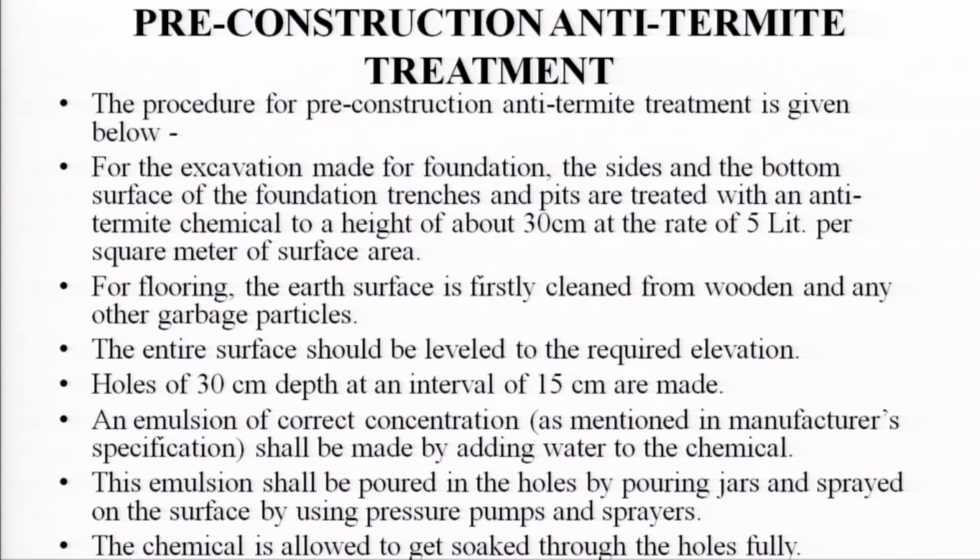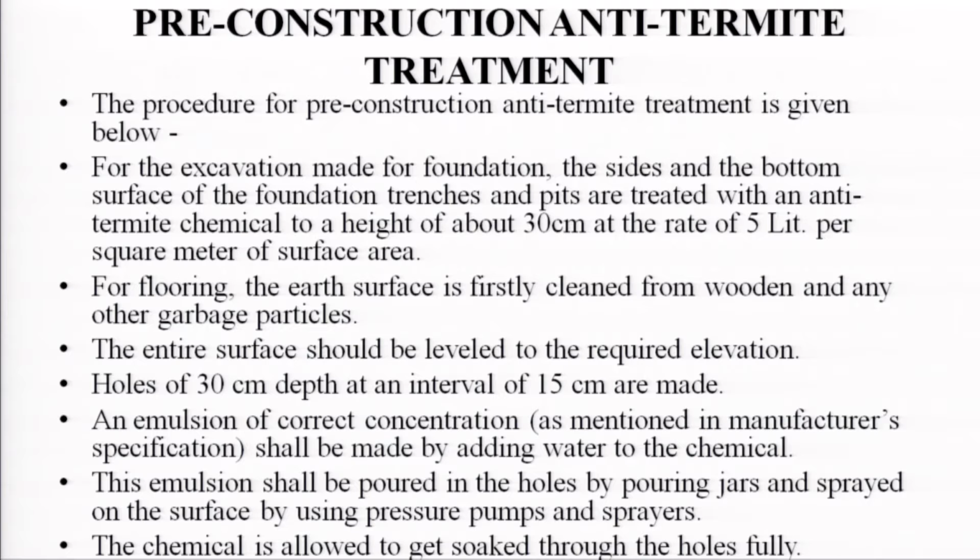For the flooring, the earth surface is first cleaned of wooden and any other garbage particles. The entire surface should be leveled to the required elevation. Holes of 30 centimeter depth at an interval of 15 centimeters are made, and emulsion of correct concentration shall be made by adding water to the chemical.